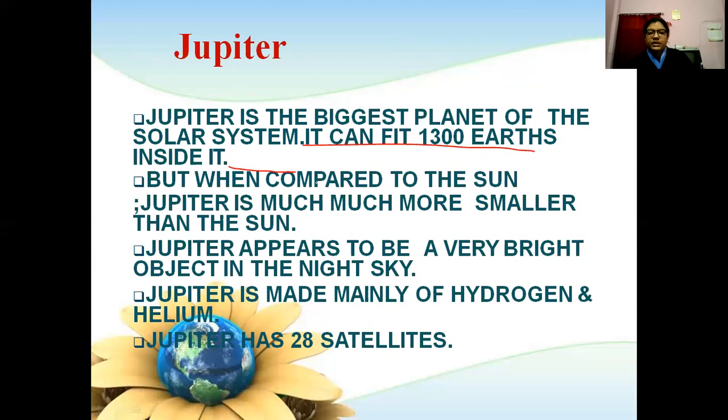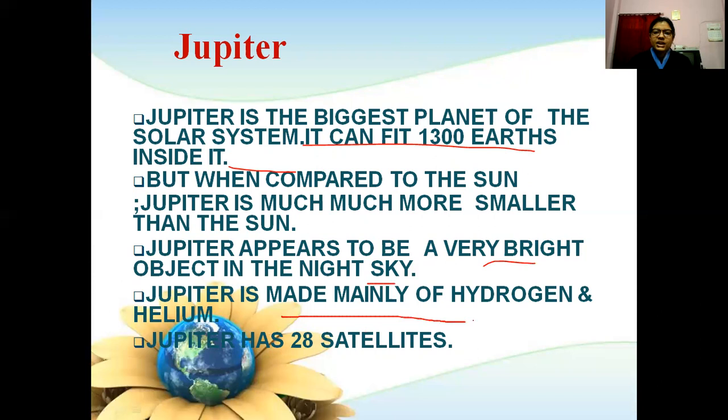But when compared to the Sun, Jupiter is much smaller than the Sun. So think about the Sun, how much bigger it is. Jupiter appears to be a very bright object in the night sky.